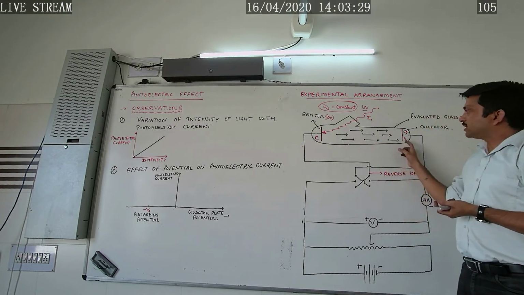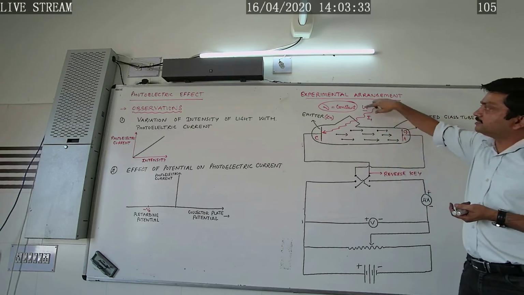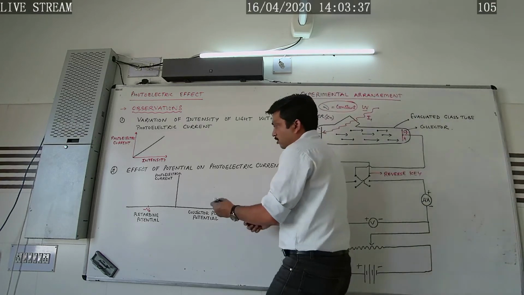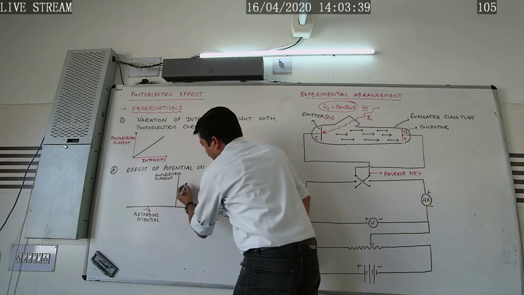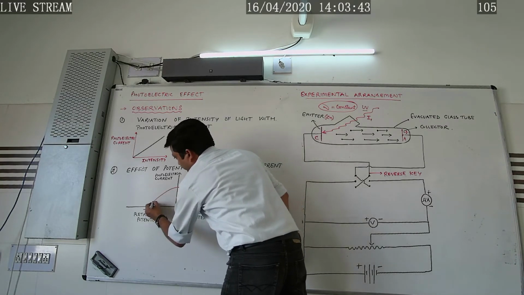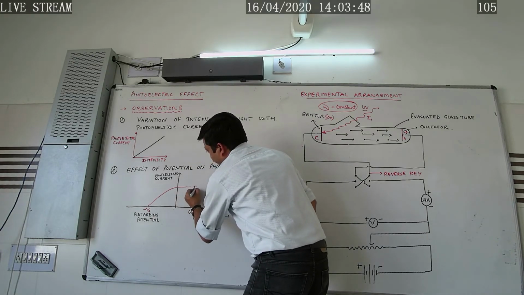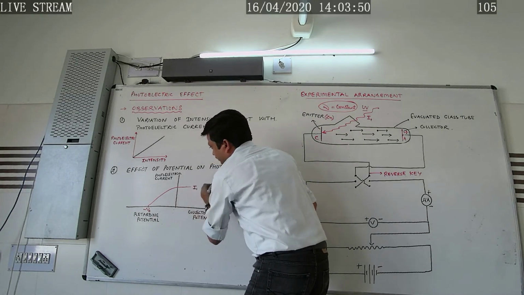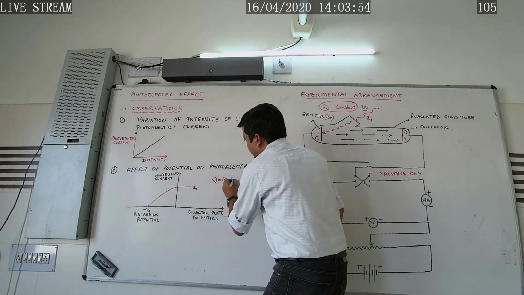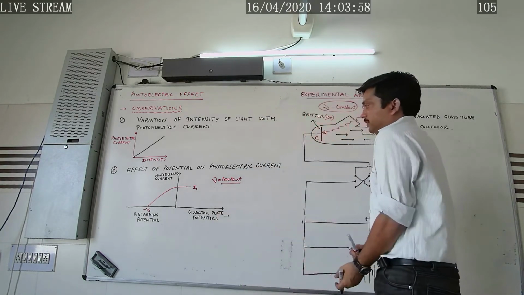That is the maximum current which can be withdrawn from the emitter corresponding to this intensity, whose frequency is kept constant. So here in this case we got the curve, the curve is like that. This is for the intensity I1. The intensity of the light is I1, and here we have kept the frequency constant.